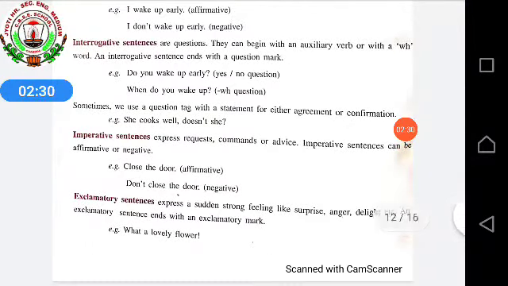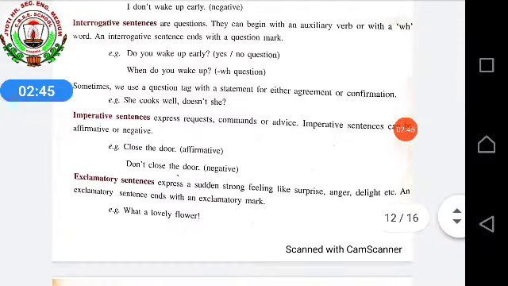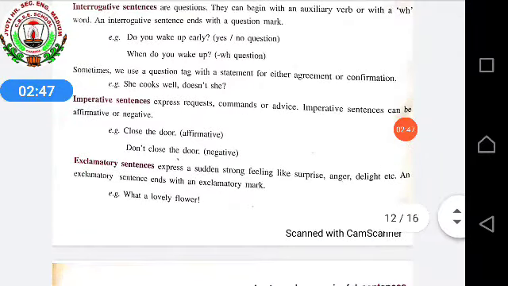Then we learnt about question tag, and I told you that in activity sheet 4 also you have done this. We learnt about imperative sentences that can also be positive or negative, request and command. Then exclamatory sentences we learnt for showing the strong feeling.